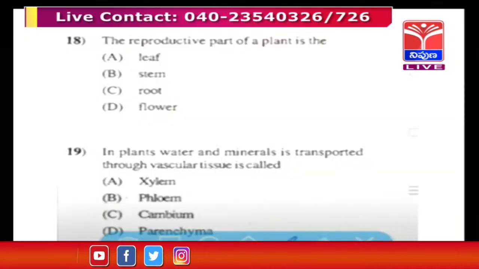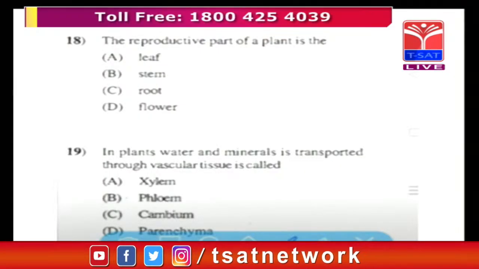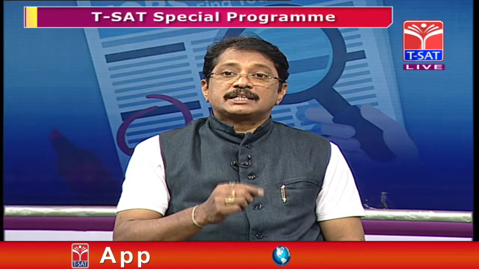So obviously the answer is flower. The reproductive part of a plant is very clear, so flower is the correct answer. You have to read all 4 options before going for it, because each question carries 4 marks. If you make a mistake, you will lose 4 marks. So take care and read carefully.